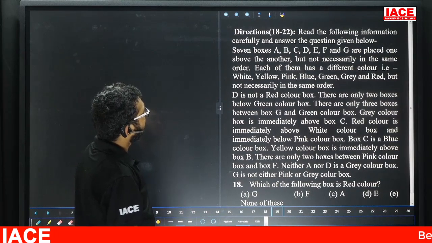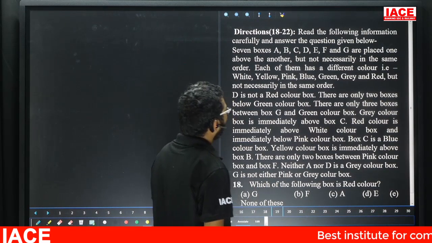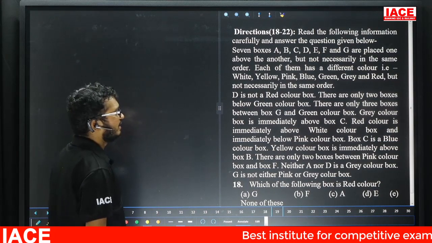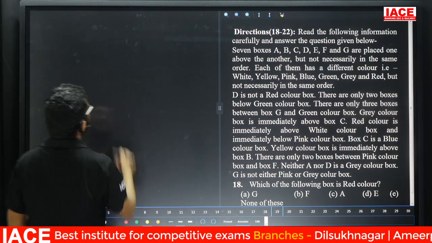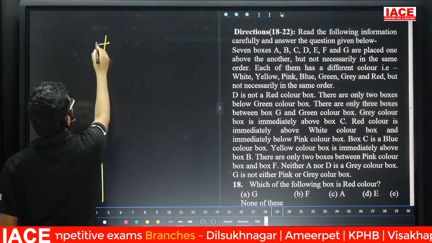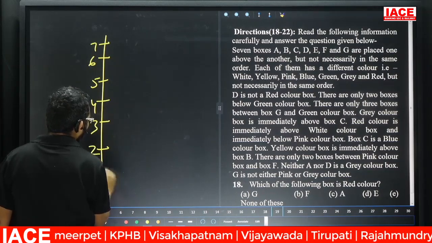Question number 18 to 22. See, 7 boxes A to G are placed one above another but not necessarily in the same order. Each of the boxes has different colors. Yes, they given colors. Friends, take here 7 boxes. See, 7, 6, 5, 4, 3, 2. Last one is what? 1.